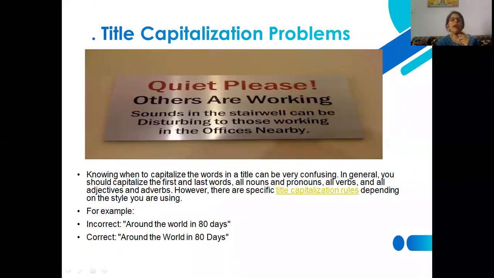Another type of error is generally committed by title capitalization problem. Sometimes we capitalize any word as per our own design, as per our own wish, and sometimes we just want to create or innovate something new, some different fonts, and in that case we may generally commit grammatical errors.